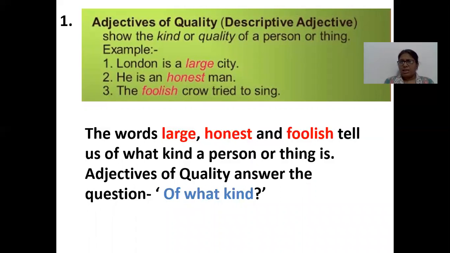Example, London is a large city. He is an honest man. The foolish crow tried to sing. So now in this we can see the words large, honest and foolish tell us of what kind a person or thing is. Now adjectives of quality answer the question of what kind. What kind of city? Large. What kind of man? Honest. What kind of crow? Foolish.